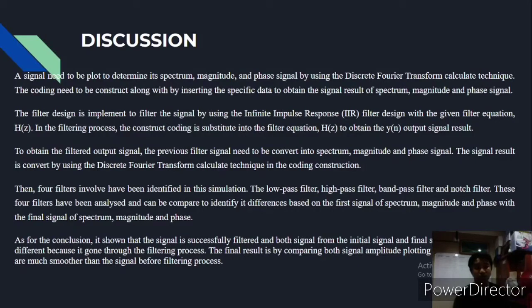As for the conclusion, it shows that the signal is successfully filtered, and the initial signal and final signal are completely different because it has gone through the filtering process. The final result is by comparing both signal amplitude plots, and it shows the signal is much smoother than the signal before the filtering process. That's all for me. Thank you.